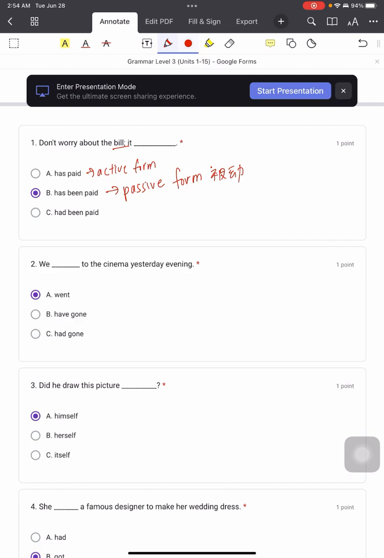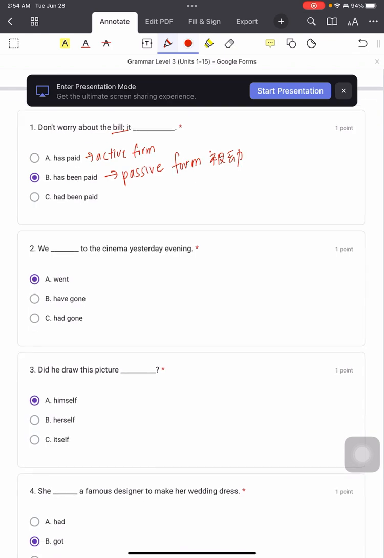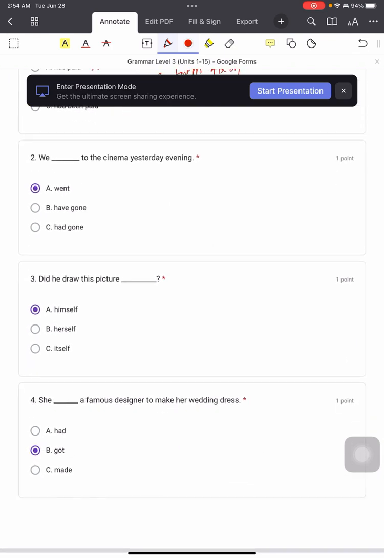Why not C? Because don't worry about the bill. So it's like right now, happening right now. Okay? 我现在跟你讲，你不用去烦那个 bill because 已经给了。Okay? So that's why we will use has been paid. So now look at number 2.